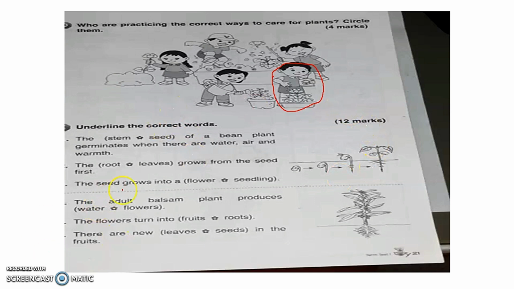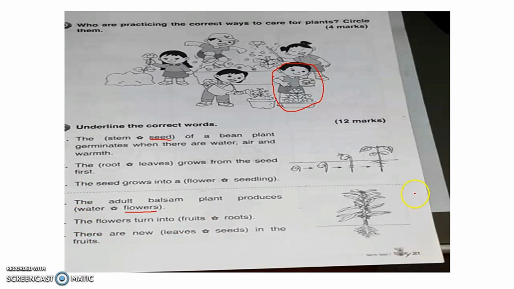Okay, next we have letter E. Underline the correct words. The stem or seed of a bean plant germinates when there are water, air, and warmth. What happened? So the answer here is seed. So I give you one example. And here, the adult blossom plant produces water or flower. Of course, it's flower. Okay, you answer now here, 2, 3, and 2, 3.